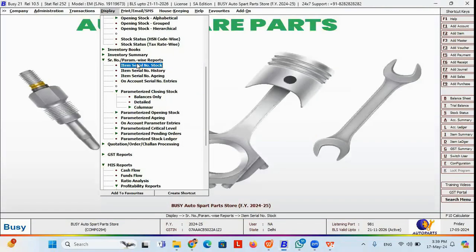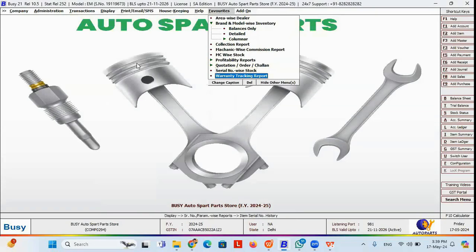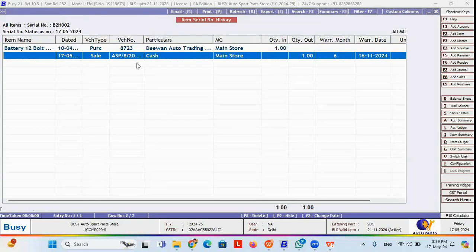In a similar way you can get the brand and model-wise stock also through this parameterized closing stock report. Along with that, if you need warranty tracking, you can get it from warranty tracking also, where you can mention the serial number and get the entire history of that particular serial number.